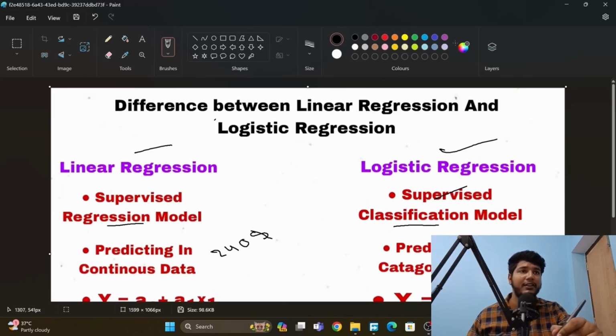But here in logistic regression, we are predicting categorical data. For example, here you have a car that is 2 years old and you are predicting whether it is old or new. So yes or no, 0 or 1. This is categorical data, yes or no, 0 or 1, binary.